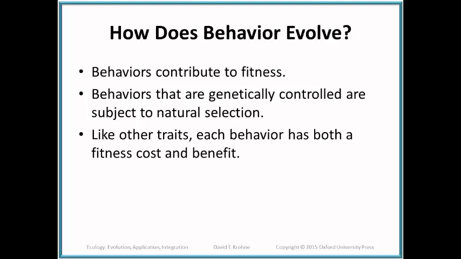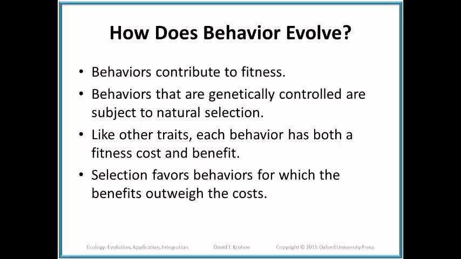Think, for instance, of a courtship behavior which makes you very obvious to members of the other sex. That's great. That's a benefit. That very same behavior may make you very obvious to a potential predator. That's a cost. Therefore, we find that selection favors behaviors for which the benefits outweigh the costs.